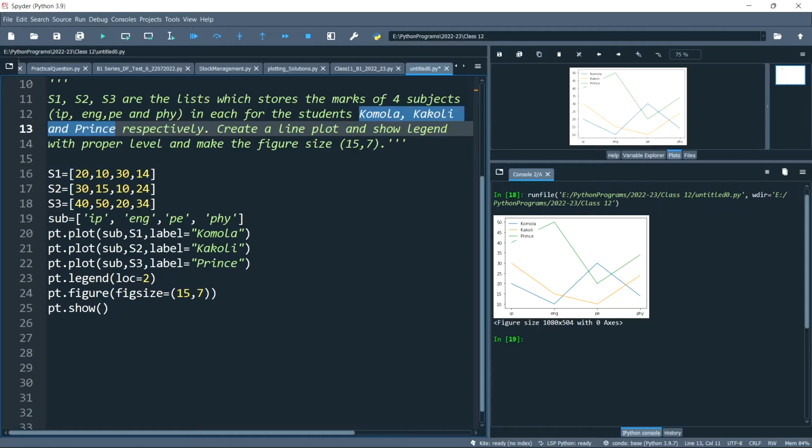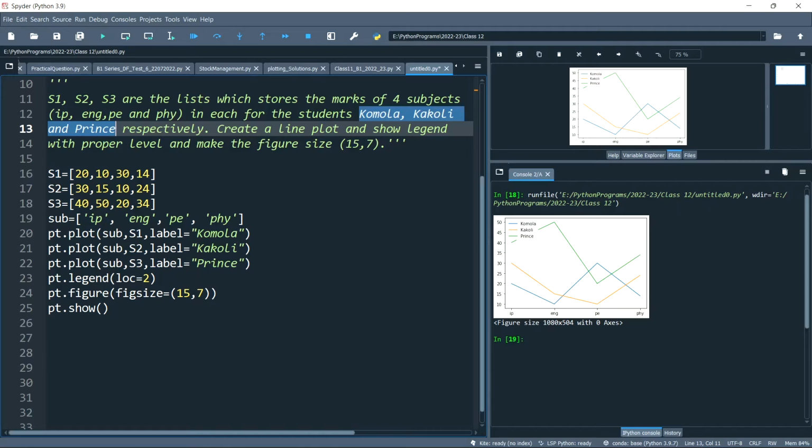Is that clear, everyone? So these are certain things you need to remember when you get the question, and at that time you need to decide what to write and how to write. You need to think logically and technically. 3 lists, 3 plot statements.